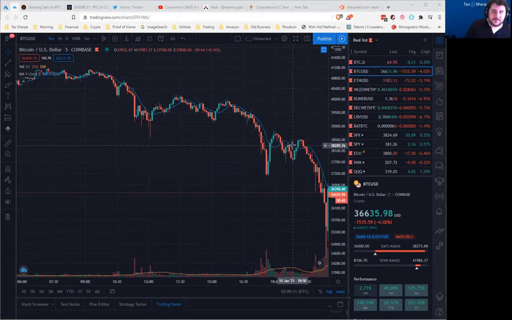I don't like round numbers because so many other people put their orders at round numbers. I like to avoid that congestion. And so let's say you're buying at 37,000 and it's coming down. I want to buy above 37,000 just to have that little buffer and not worry about order execution or anything like that. Same thing on the other side.